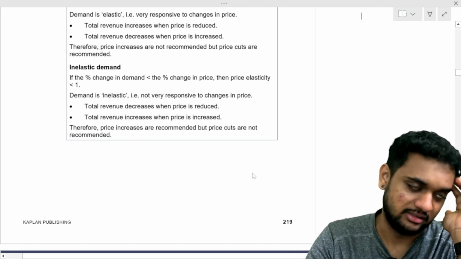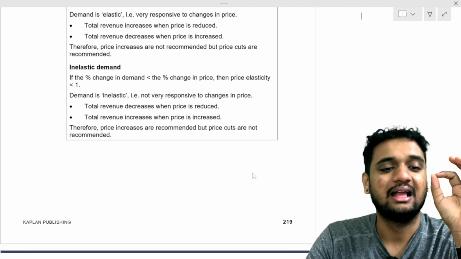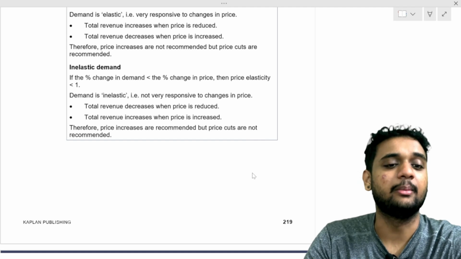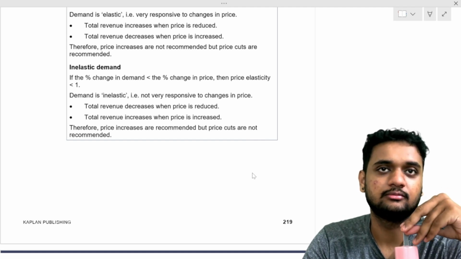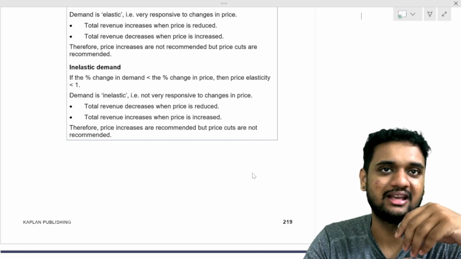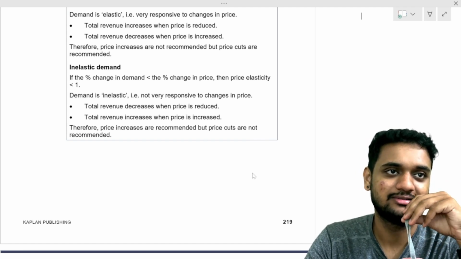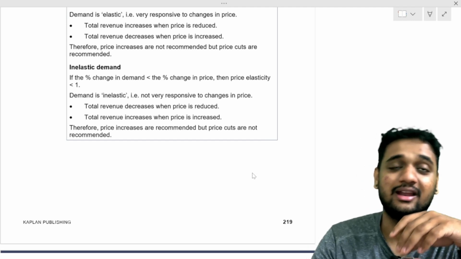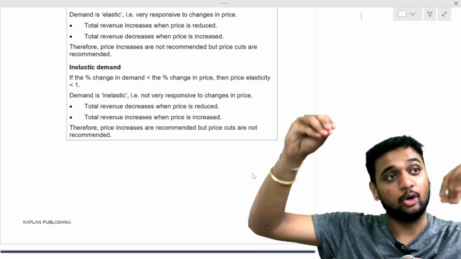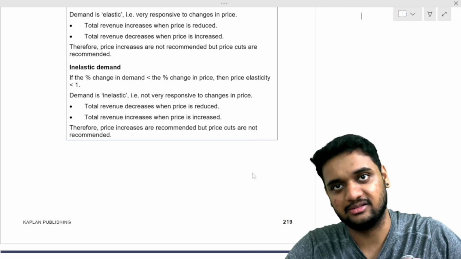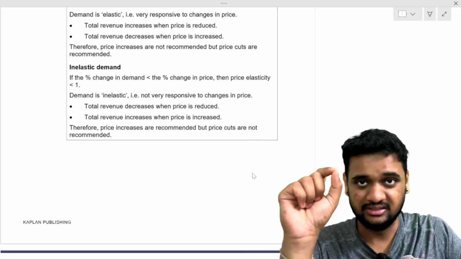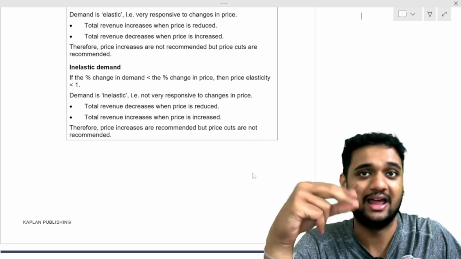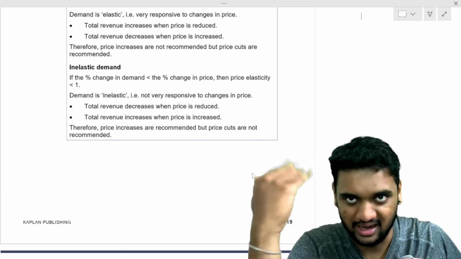Answer this question. Inelastic demand. Is it recommended to increase my price? Yes. In inelastic demand, what did we see? Increase the price, total revenue increases. It is recommended to increase the price. In inelastic demand, is it recommended to decrease the price? If you reduce the price, total revenue will also reduce. It's directly proportional, so it's not recommended. In the other case, it's the opposite.